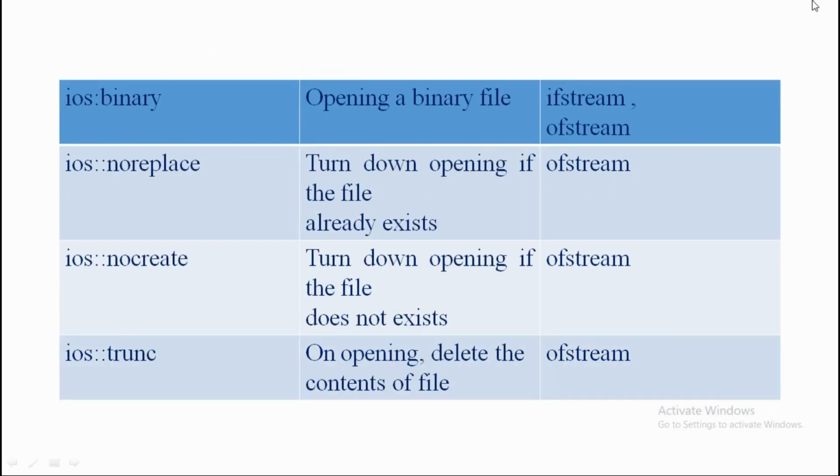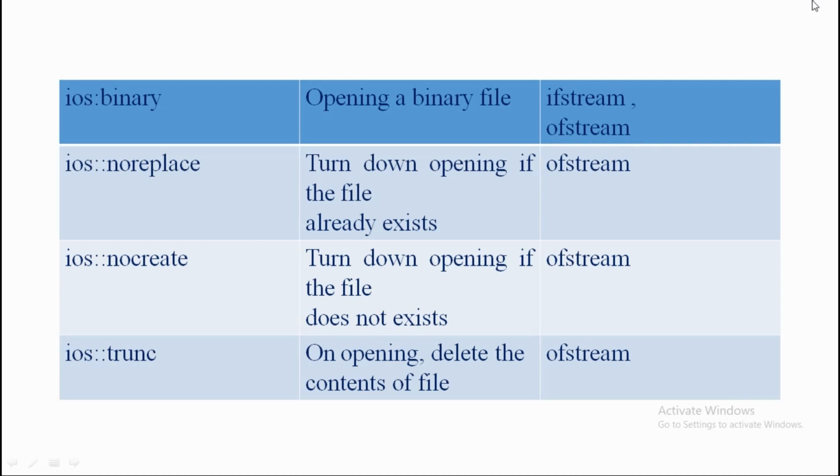After completing app, in, out and ate, the next thing is ios::binary. We know that there are two types of files: the first is the text file and the second is the binary file. We can create files using text as well as binary. So now our concept is binary. Opening a binary file is done by using the file mode parameter. Why are we using such a mode?